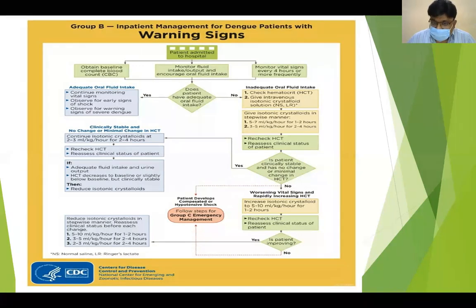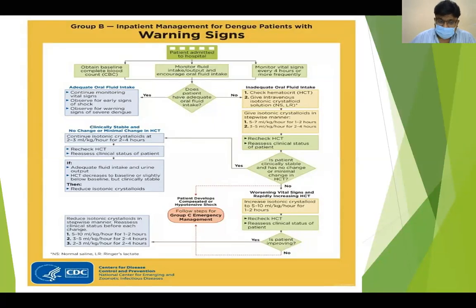You should check the HCT. If it is normal and his condition is improving, you should come down to 2 to 3 ml per kg per hour for 2 to 4 hours. Recheck the HCT again, and if the clinical status is normal, then you can stop IV fluids and increase oral intake. But if the patient is not stable even after giving fluid of 5 to 7 ml, you should increase the volume by 5 to 10 ml per kg per hour for 1 to 2 hours. And again, you have to assess until the HCT comes to normal and is stable. You should increase the fluid volume maximum up to 10 to 15 ml per kg per hour.